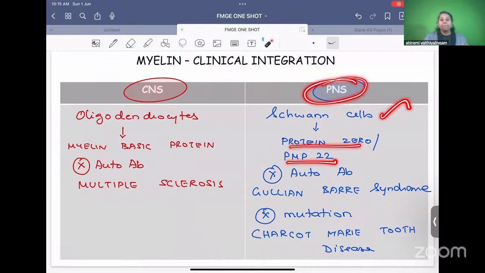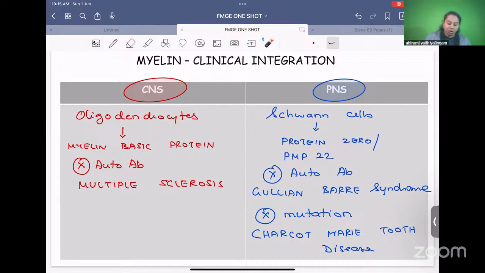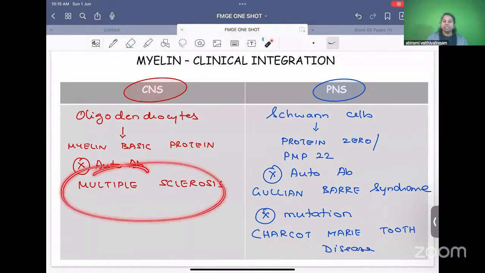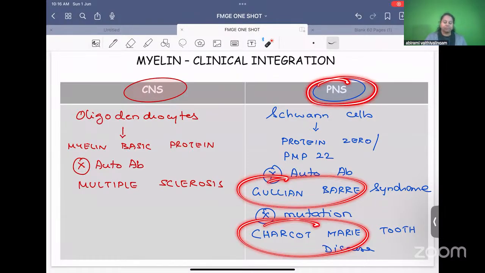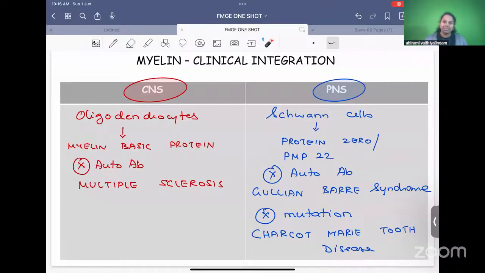PMP stands for peripheral myelin protein 22. If any patient has autoantibodies against protein 0 or PMP22, we call the disease Guillain-Barré syndrome. If the patient has genetic mutations of these proteins, Charcot-Marie-Tooth disease. To summarize, multiple sclerosis is a central demyelinating disorder, whereas Guillain-Barré syndrome and Charcot-Marie-Tooth are peripheral demyelinating disorders. That is about myelin and its clinical importance.